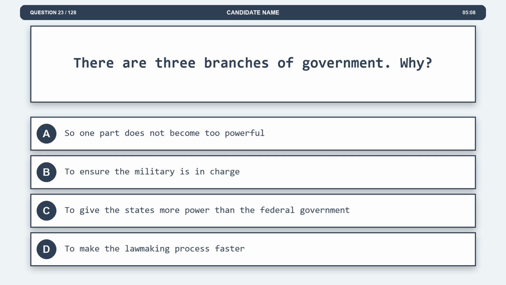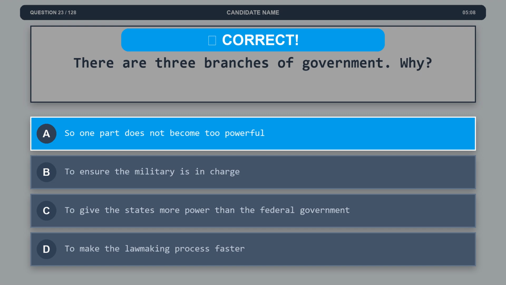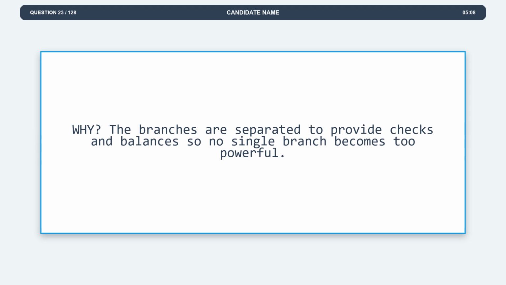Question 23. There are 3 branches of government. Why? Option A, so one part does not become too powerful. Option B, to ensure the military is in charge. Option C, to give the states more power than the federal government. Option D, to make the lawmaking process faster. The correct answer is option A, so one part does not become too powerful. Explanation. The branches are separated to provide checks and balances so no single branch becomes too powerful.